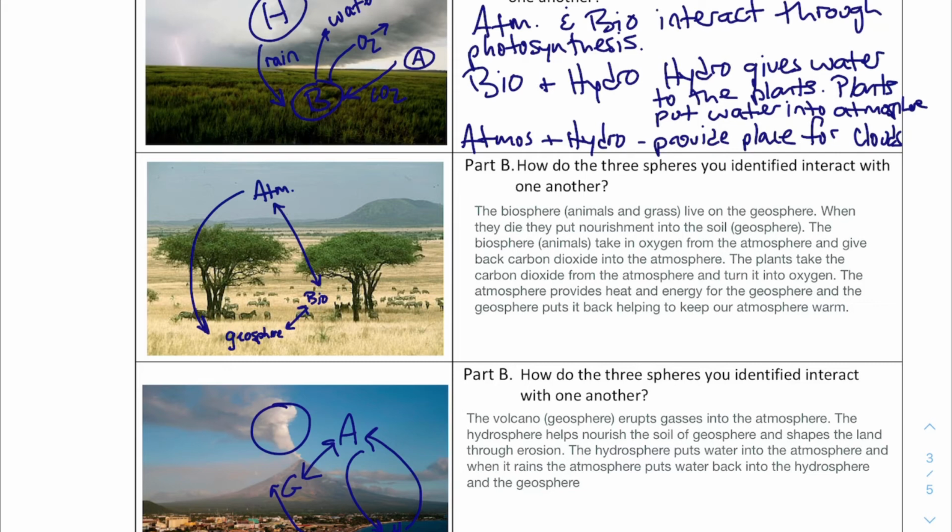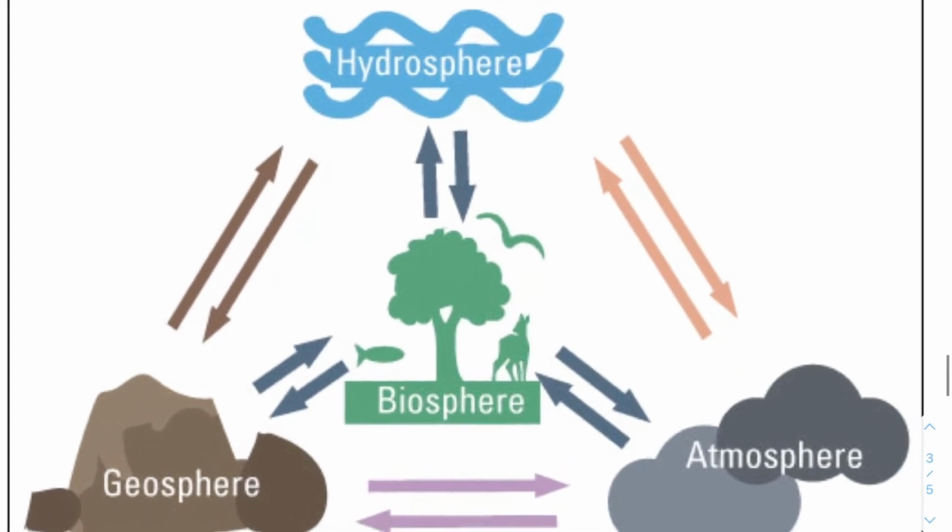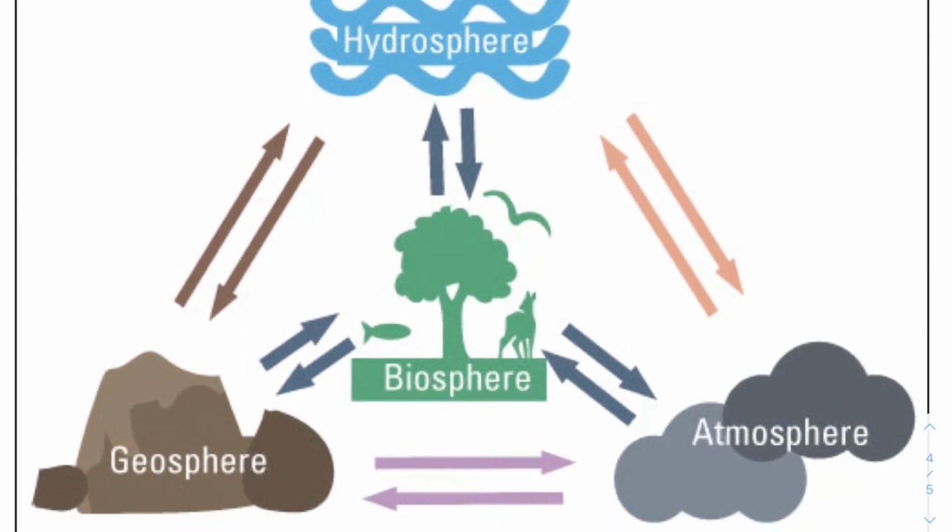I'm going to give you a picture, and I'm going to ask you to identify some spheres, and I'm going to ask you to tell me how those spheres interact with one another, how they're connected. Then number 7 was really asking the same exact thing. When we take a look at this picture for number 7, we have the hydrosphere, geosphere, biosphere, atmosphere, and you have all these arrows connecting everything. It's all connected because it's a system.